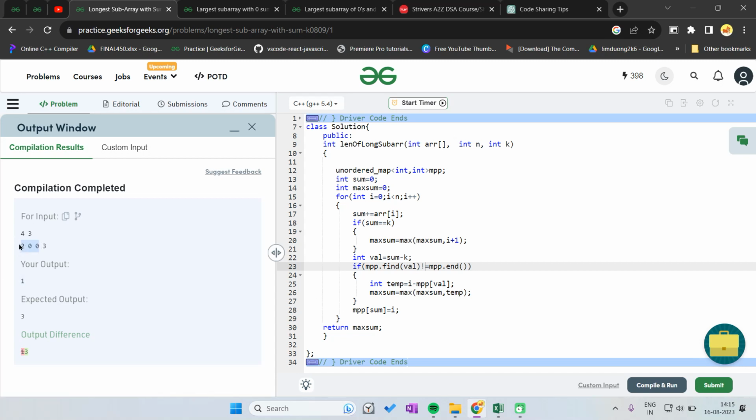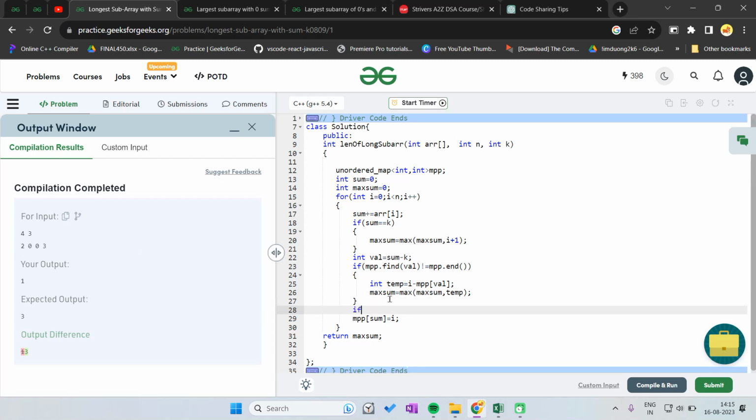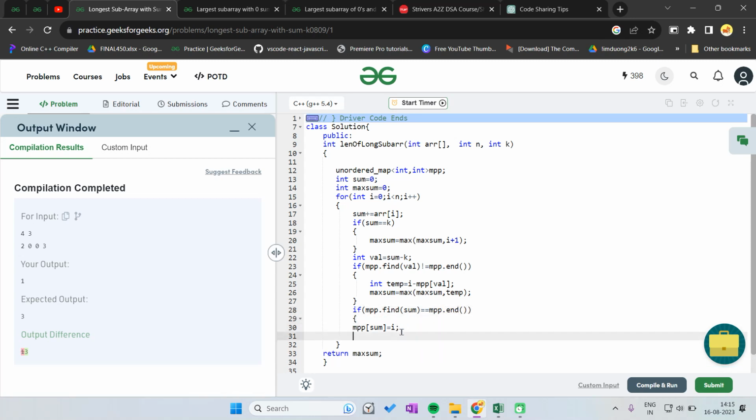But if there are zeros, then mpp of i increases whenever there is 0, because the sum stays the same, and we don't want it. So we can say that if the value is previously present, then don't update it now. We check if mpp.find(sum) is equal to mpp.end(). If it is not present, then you just have to push it.